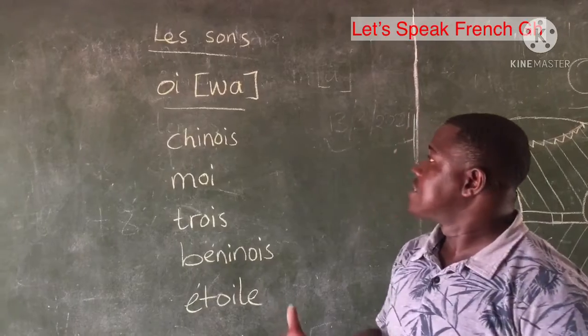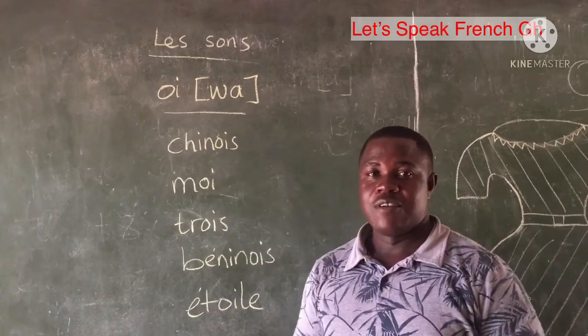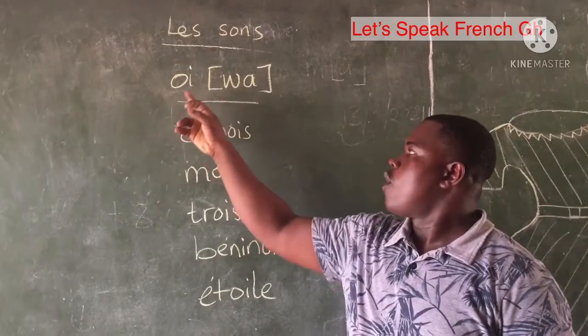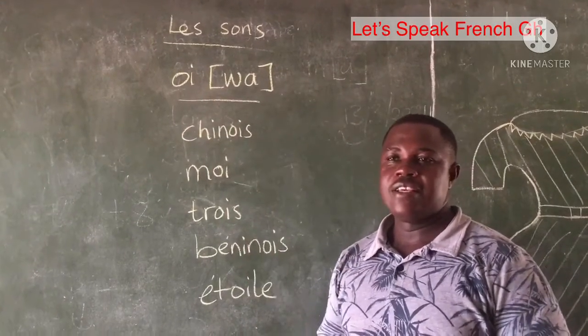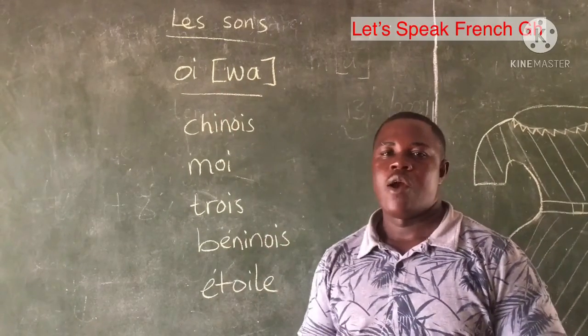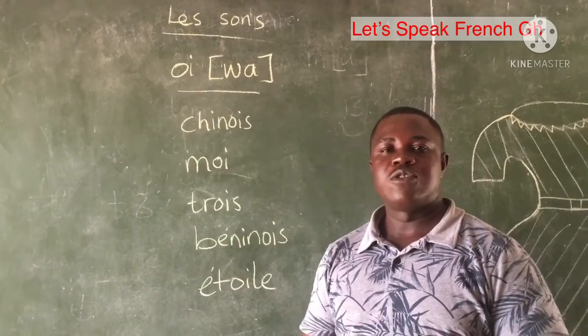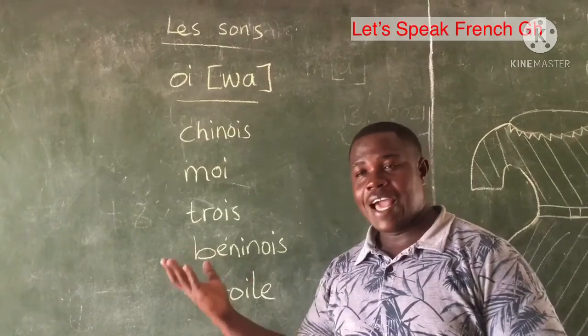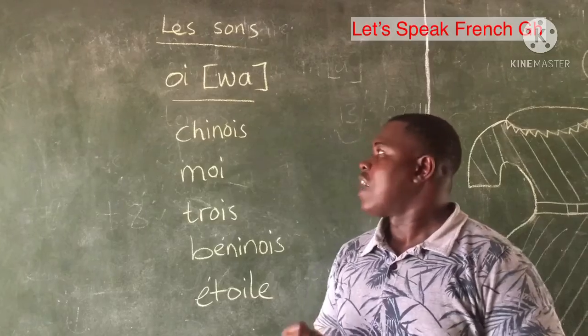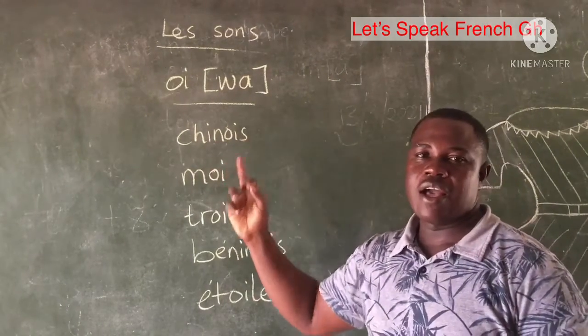So we are looking at another combination of vowels here. You have O and E. O and E, the sound they are going to give us is wa. O and E is going to give us, or O and I, as I would say in English, the sound wa, as we have in chinois,